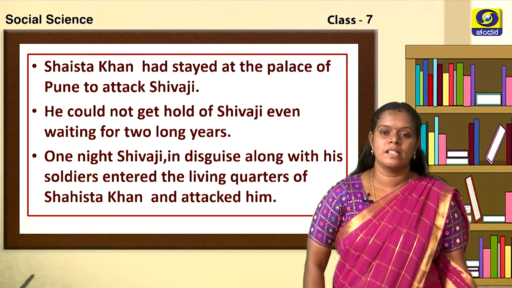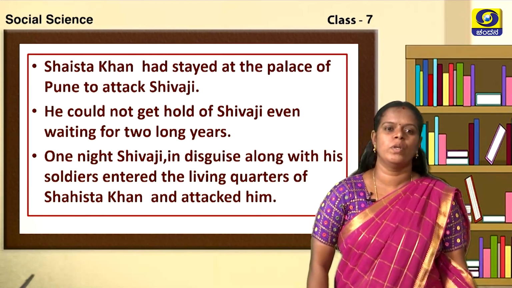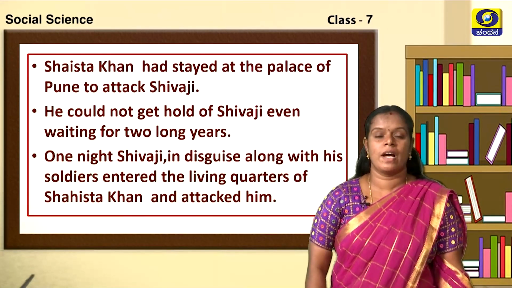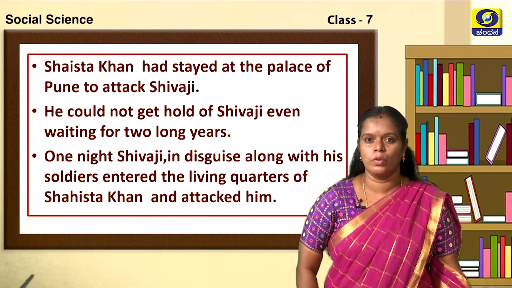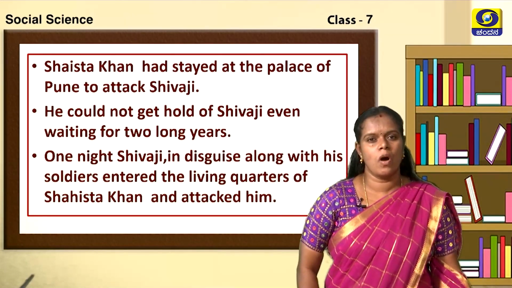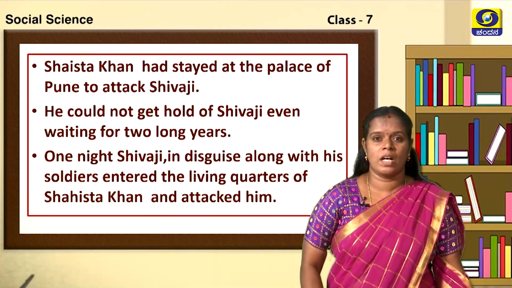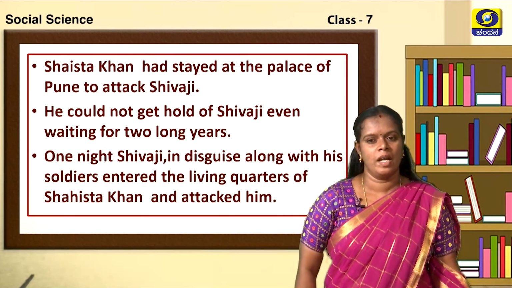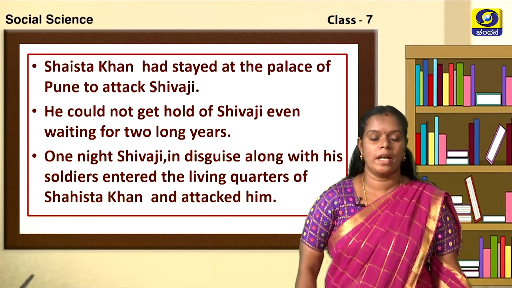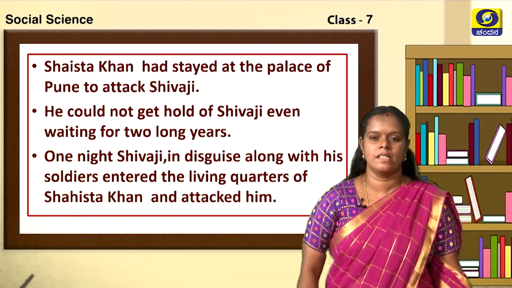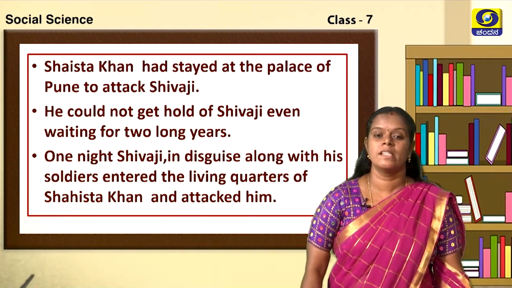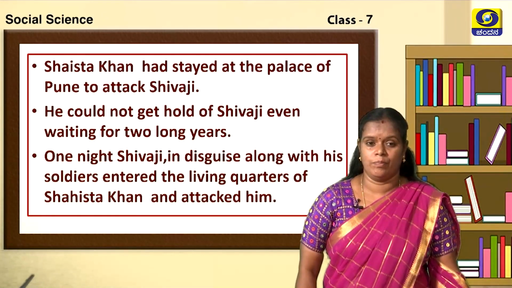Shaista Khan stayed at the palace of Pune to attack Shivaji. He could not get hold of Shivaji even after waiting for 2 long years. For 2 long years, he tried to attack Shivaji, he tried to kill Shivaji, but it was not possible for Shaista Khan. One night, Shivaji in disguise, along with his soldiers, entered the living quarters of Shaista Khan and attacked him.